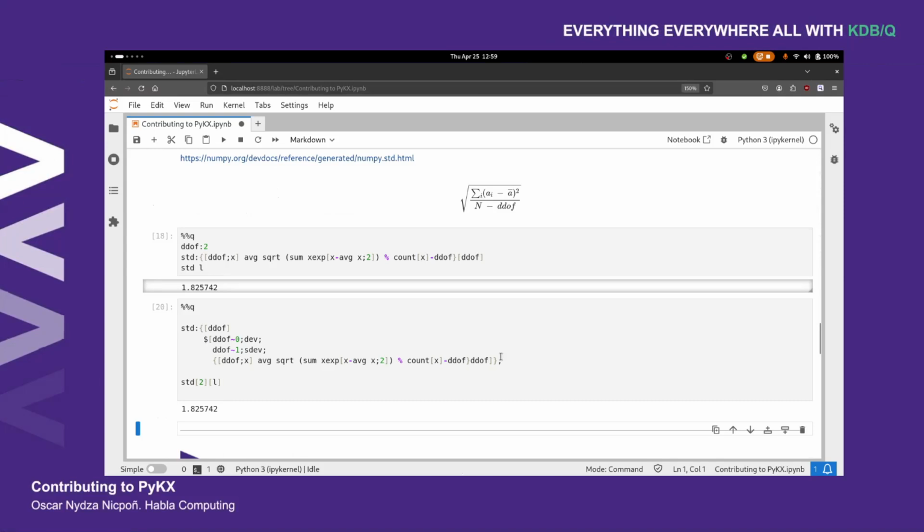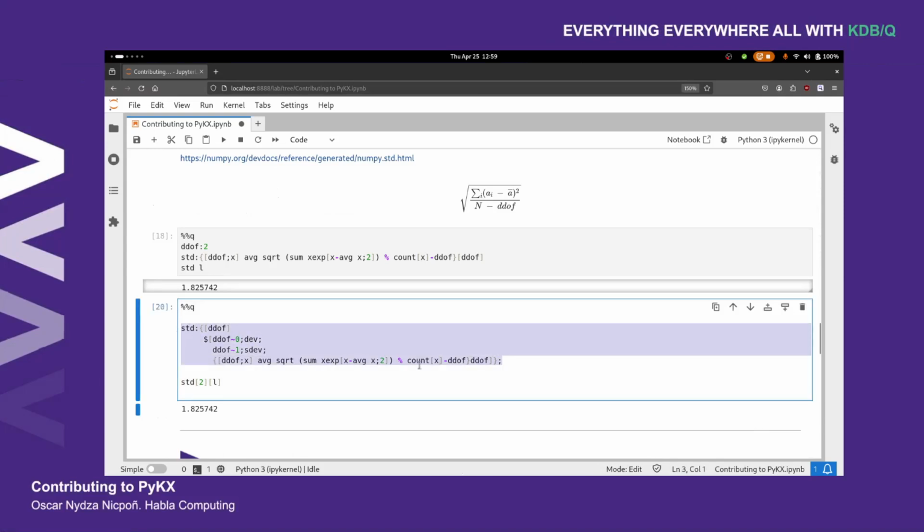So this is going to be the core of our function. This is going to be the core of our implementation, our contribution. Now what we need to think about is how do we bring this into PyKX? How do we make it available as a PyKX table function, method?